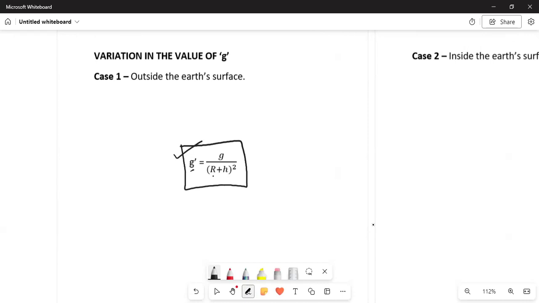It should be R square into g upon (R plus h) whole square. This will be the equation which we will get.